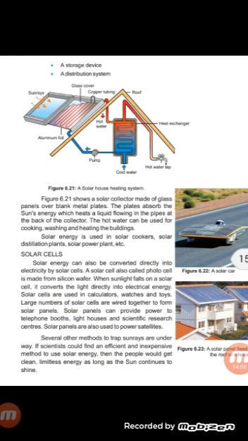Next is a solar cell, also called a photocell, which is made from silicon wafer. When sunlight falls on a solar cell, it converts the light directly into electrical energy. This means solar cells, also called photocells, are made from silicon wafer, and this is how solar energy is converted into electrical energy.